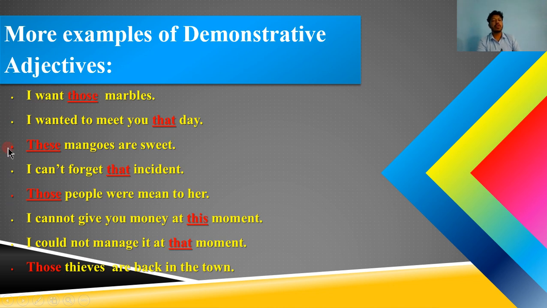If you want to use demonstrative adjectives as demonstrative pronouns, you must put a verb immediately after the demonstrative word, such as in the first line, those. Here those is used as a demonstrative adjective.